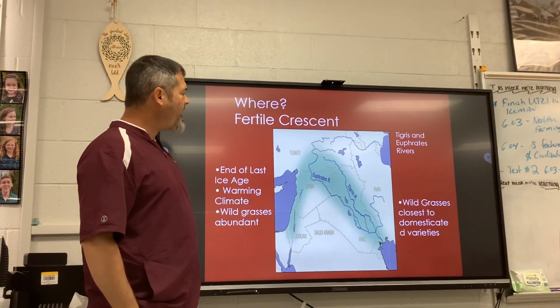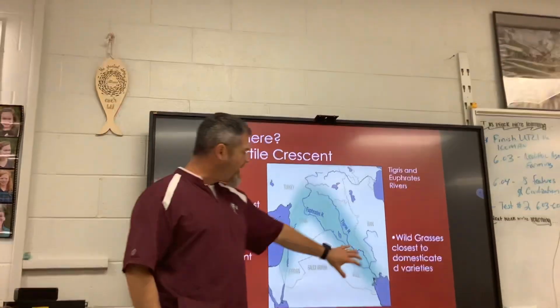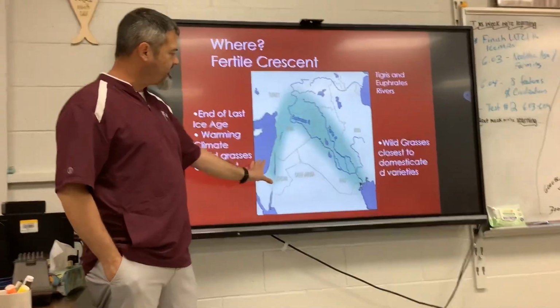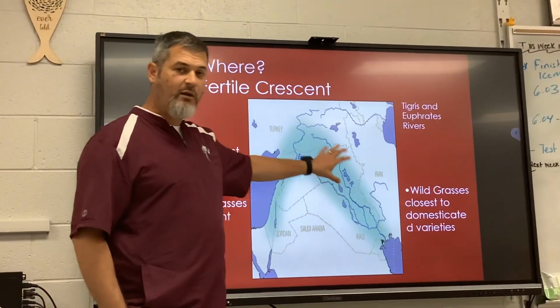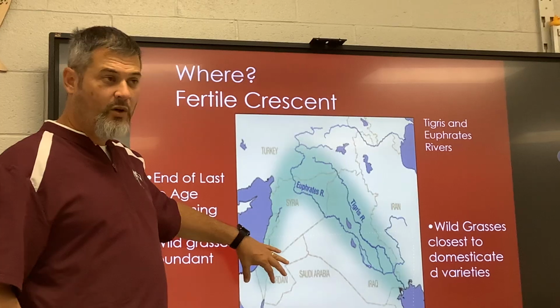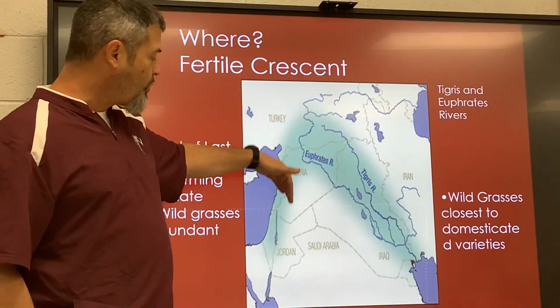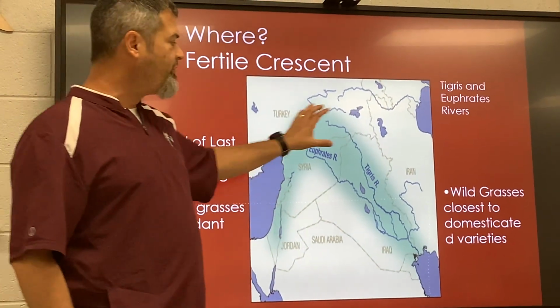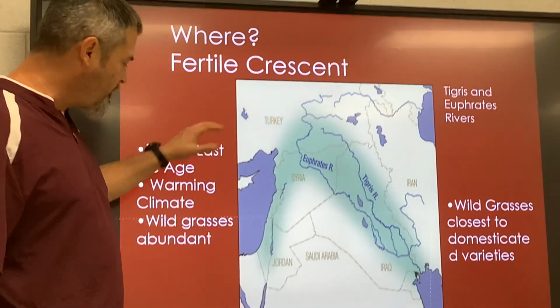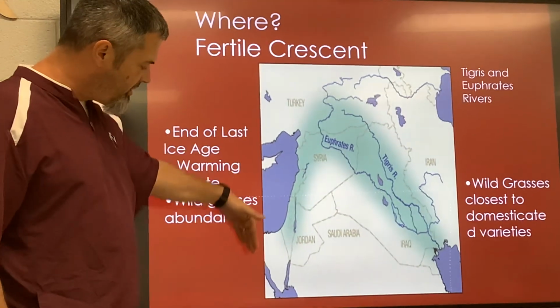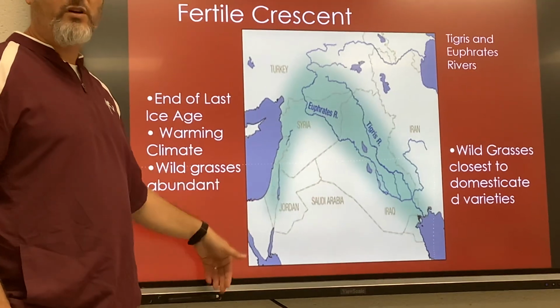Where? The where first begins right in what's called the Fertile Crescent. This is Mesopotamia and Canaan, which we know of today as Iraq, Syria, Jordan, and Israel. That's where it first arose. And then if you come down here, it also happens in Egypt around the same time.